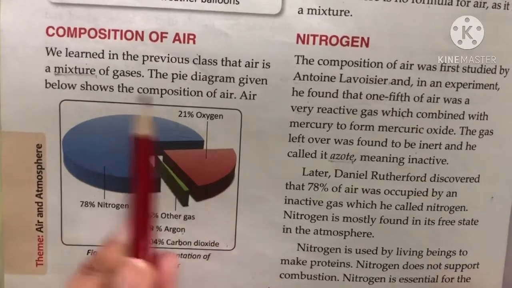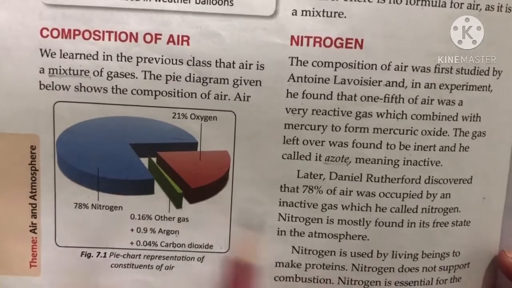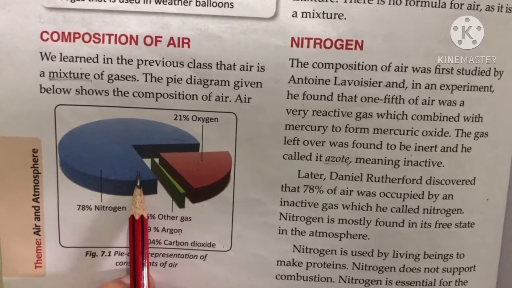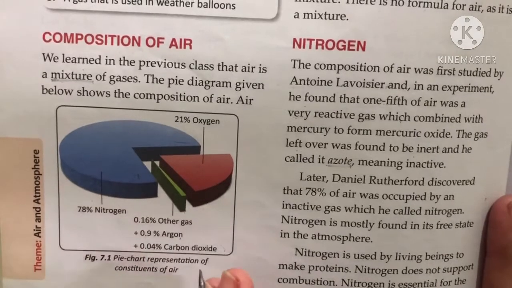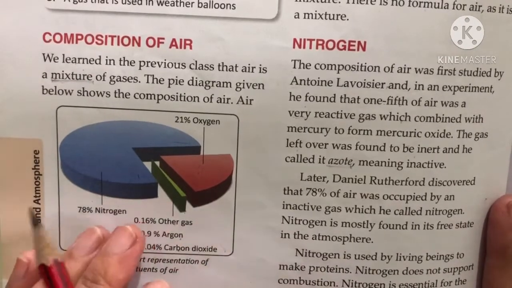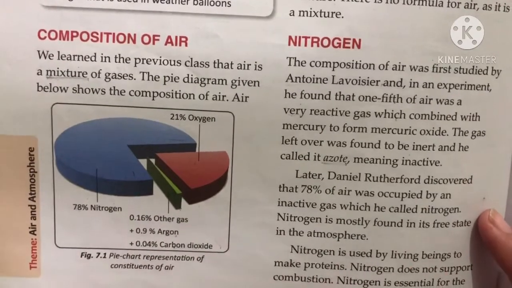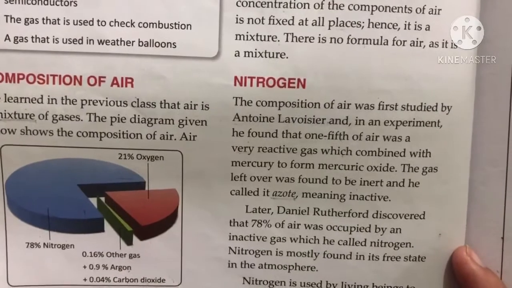Along with these gases, air also contains water vapors, and these water vapors vary from place to place and from time to time. Also we can say that the concentration of the components of air is not fixed, it varies from place to place, and there is no formula for air, it is a mixture.